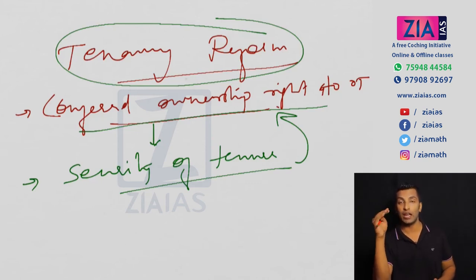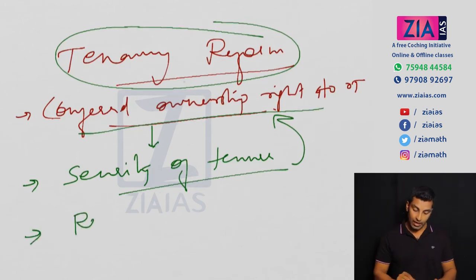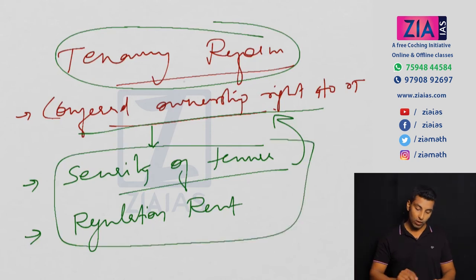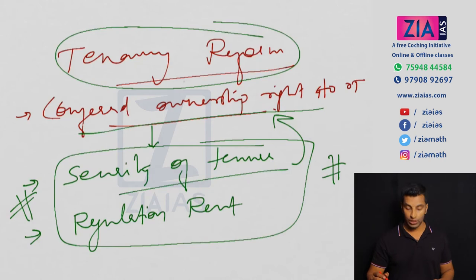So sub-tenants and sharecroppers, now they got the security of tenure, so before that nobody is going to evict them, so they can undertake cultivation, they can invest also. Third is regulation of rent. That means you cannot charge as much as you want, or you cannot charge in your wish. Okay, so there is a regulation of rent. So these are the 3 points, and out of that 3 points, these two are important because these two are related to the sub-tenants or sharecropper.